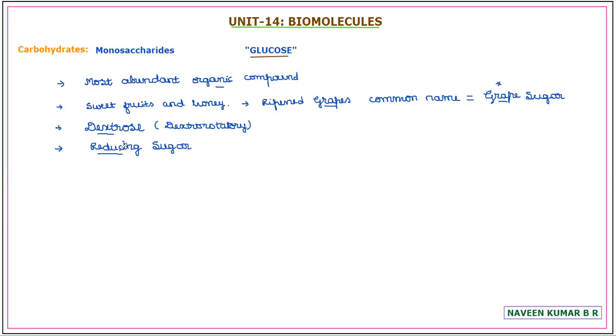So with this basic, simple information, now we'll try to learn. One more point you can recollect about the classification we have learned. Glucose is hexose, that is, it contains 6 carbon atoms in it, and it is aldose, as it contains aldehyde as a functional group. Together, by relating 6 carbon atoms and a functional group aldehyde, it is also aldohexose.